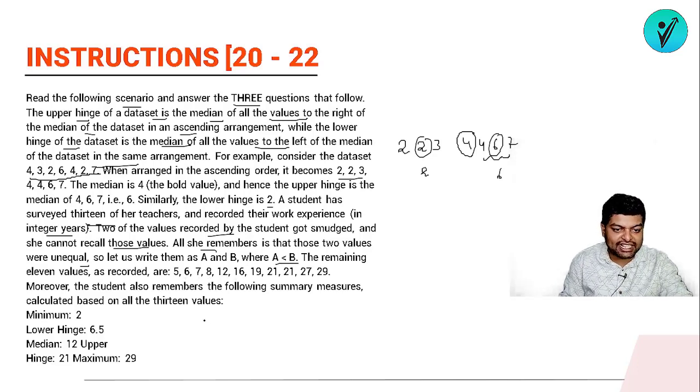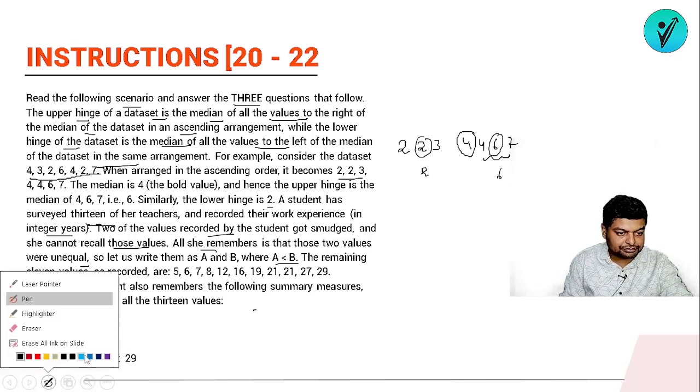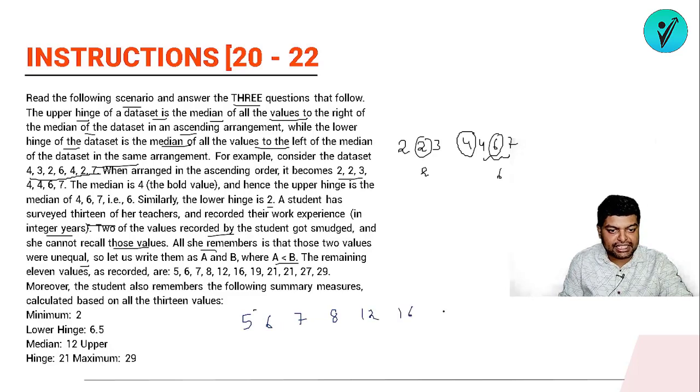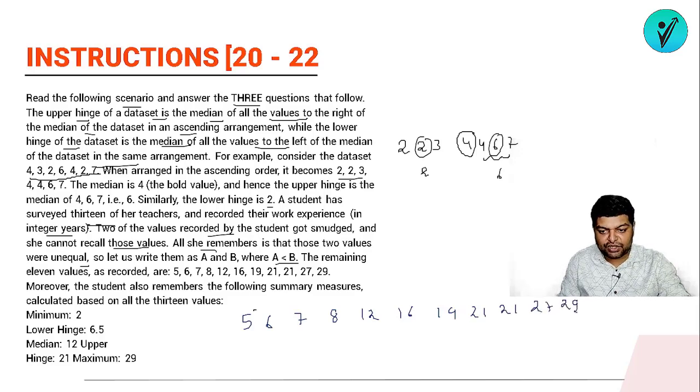Okay, so I'm writing the data. So actually it is arranged in ascending order. So the data is 5, 6, 7, 8, 12, 16, 19, 21, 21, 27 and 29. So this is the data set.